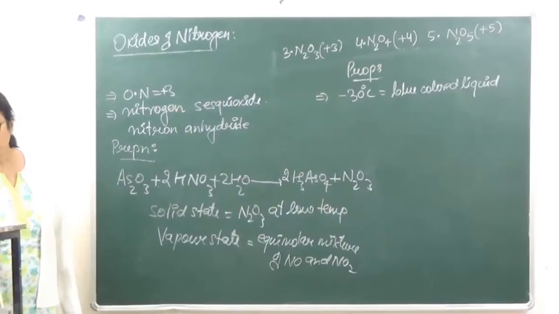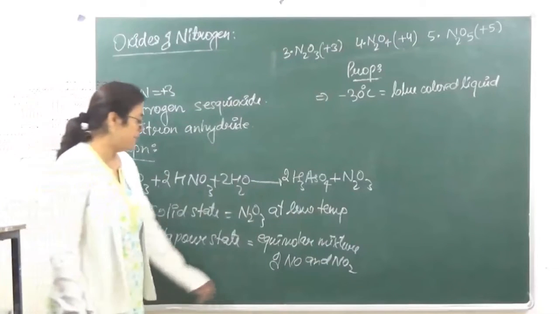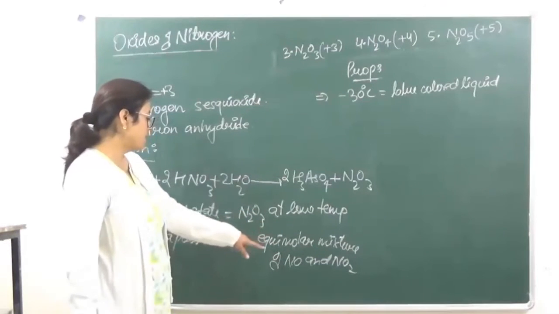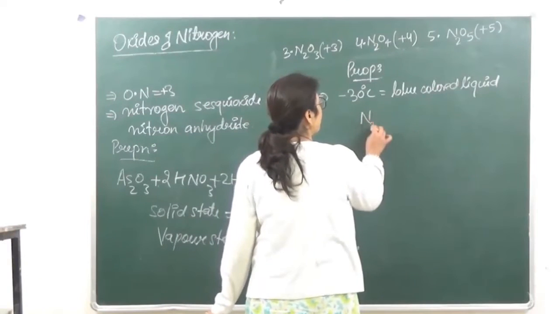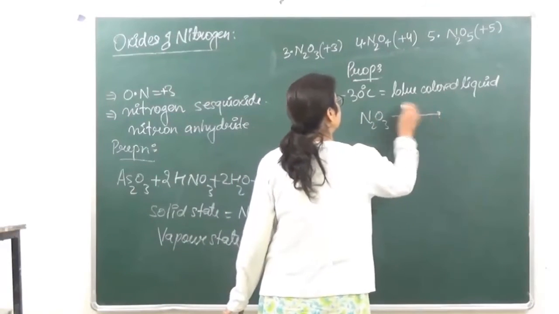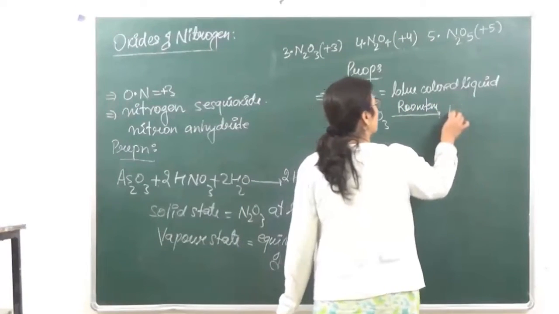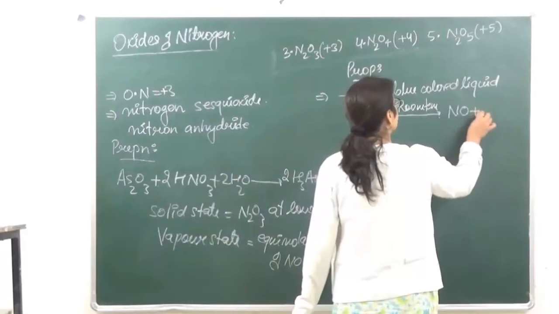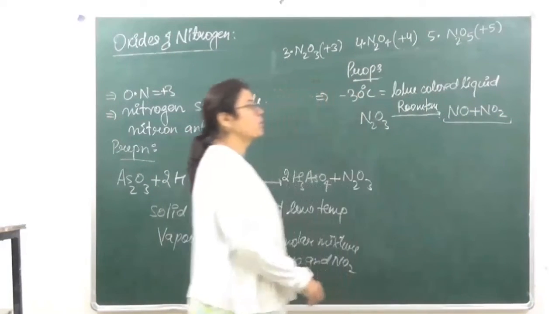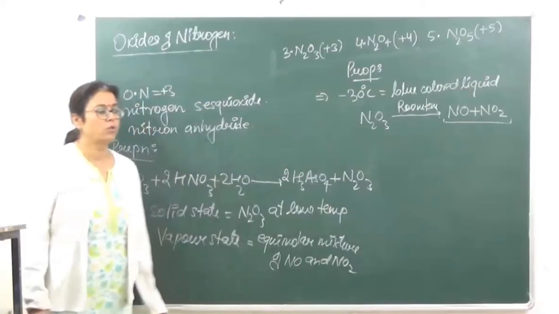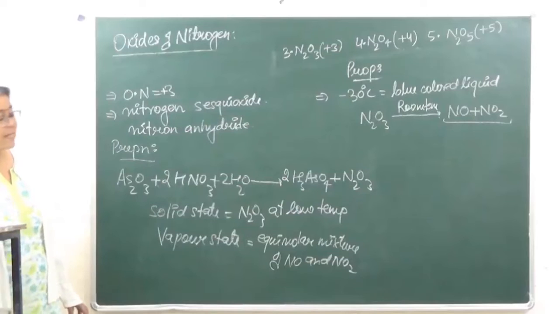और रूम टेम्परेचर पे जब हम लोग इसको लाते हैं और वो इवेपोरेट होता है, then it is going to exist as an equimolar mixture of NO and NO2. So we have N2O3 at room temperature. It is going to exist as an equimolar mixture of NO plus NO2. Clear? Now over here it is an acidic oxide.